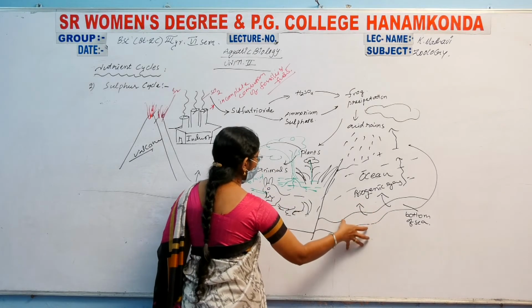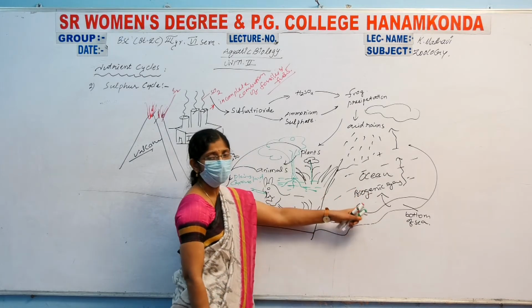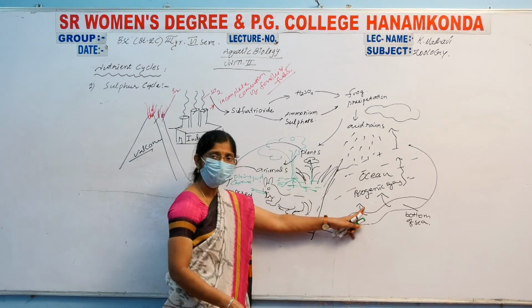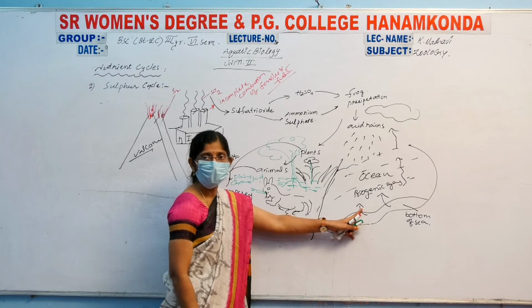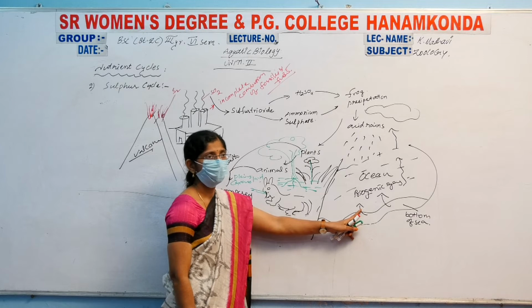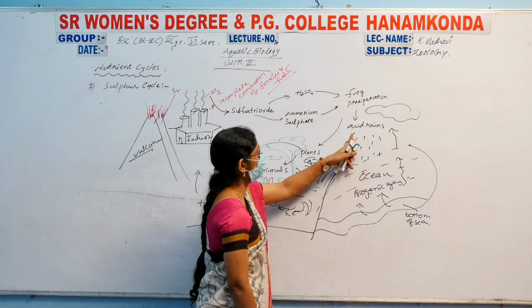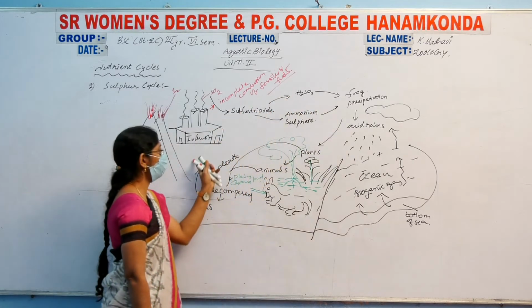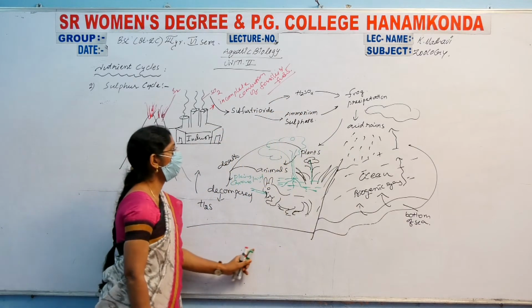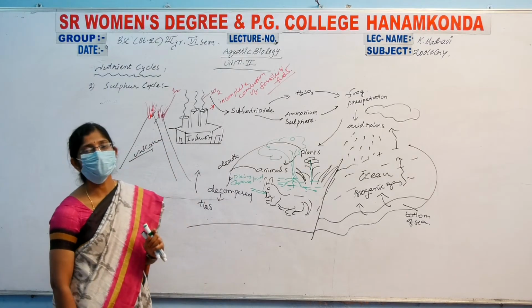The detritivores show action on the dead bodies, and the biogenic gas will be methane. Methane gases will be produced from these regions. These all form completely in a cyclic manner, and that's why this is known as the simple sulfur cycle.